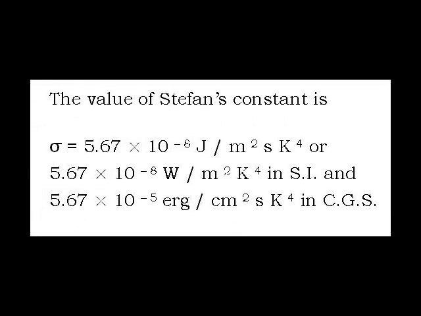The value of Stefan's constant is 5.67 into 10 raised to minus 8 joule per square meter second Kelvin raised to 4, or 5.67 into 10 raised to minus 8 watt per square meter Kelvin raised to 4 in SI, and 5.67 into 10 raised to minus 5 erg per square centimeter second Kelvin raised to 4 in CGS.